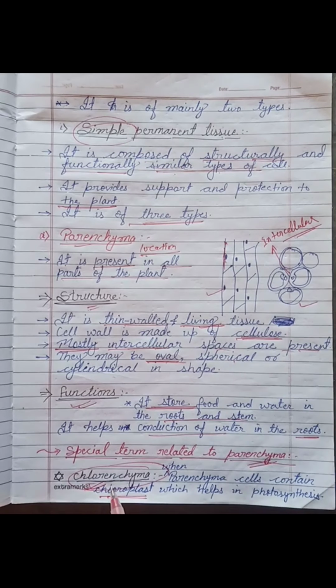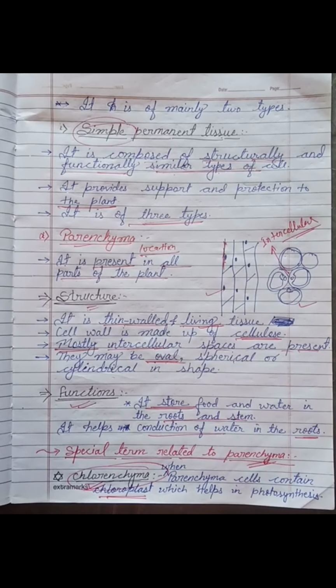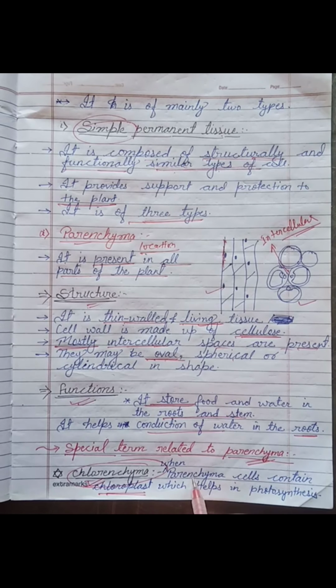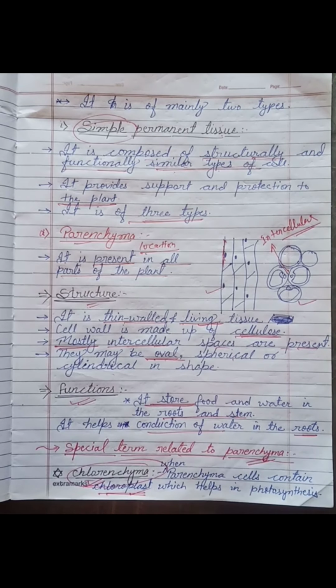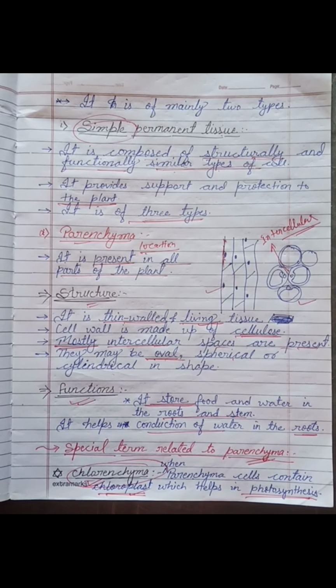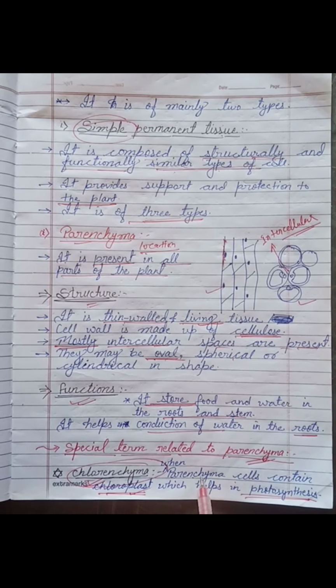You have to remember, don't be confused. Chlorenchyma means the parenchyma cells contain chloroplast. As you know, chloroplast helps in photosynthesis. Just because the parenchyma has chloroplast, it is called chlorenchyma.